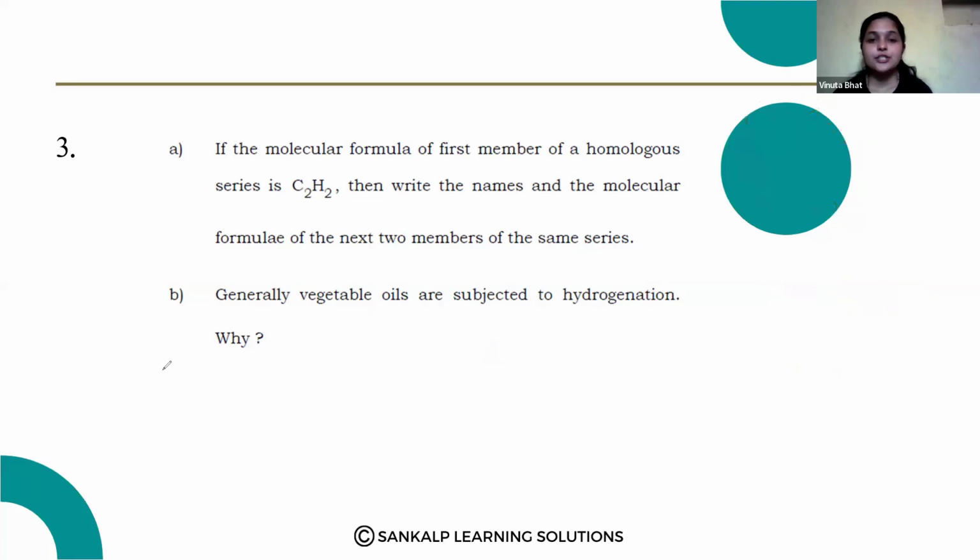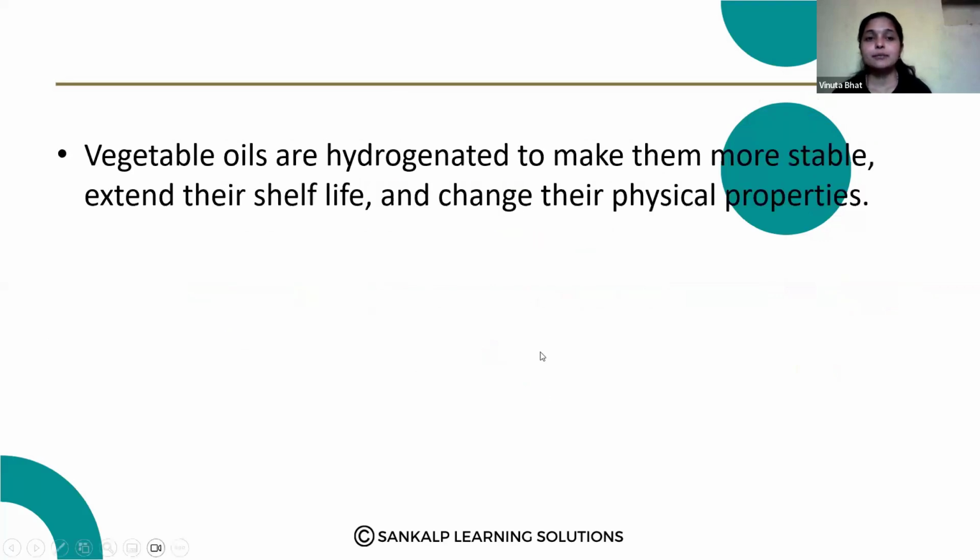Generally, vegetable oils are subjected to hydrogenation. Why? What is the reason behind this? Vegetable oils are hydrogenated to make them more stable, extend their shelf life, and change their physical properties. So that is the reason.